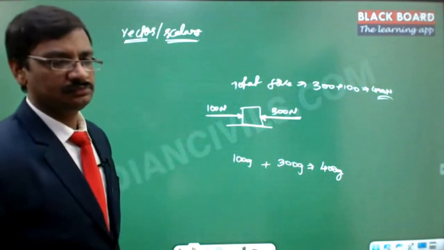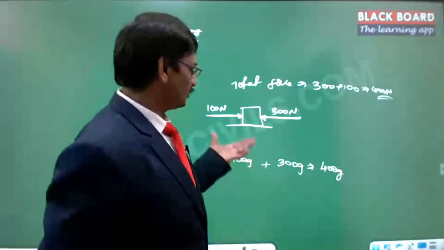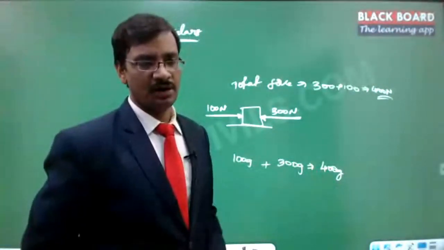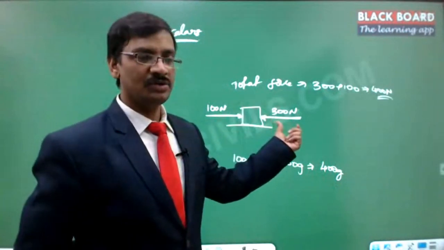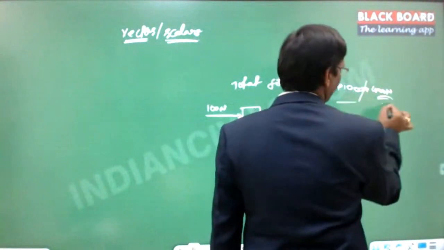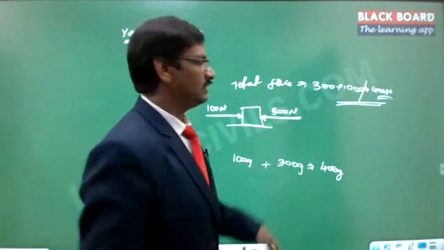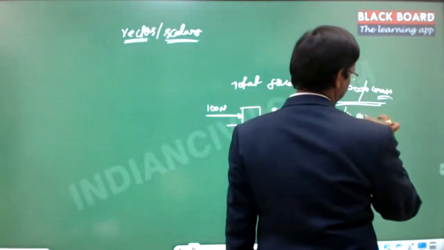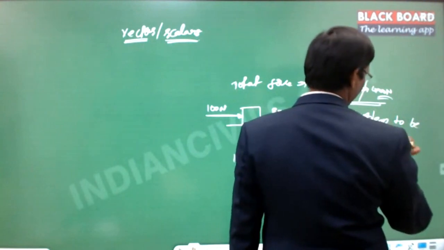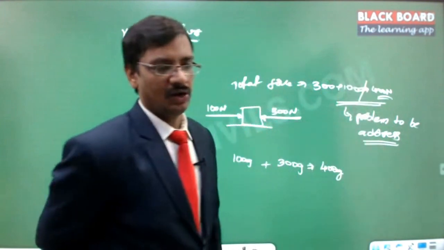Right? But here also we are using the same wording, 100 grams and 300 grams, the total is 400 grams. 100 newtons and 300 newtons, but we are not saying that it is equal to 400. This is where the problem lies. This is the problem to be addressed. So by common sense, we can conclude that this is not a valid equation at all.